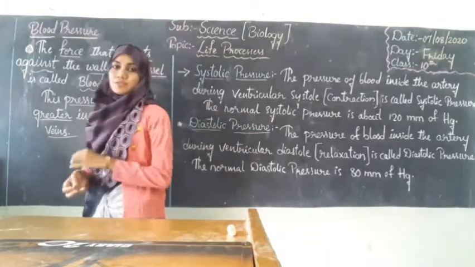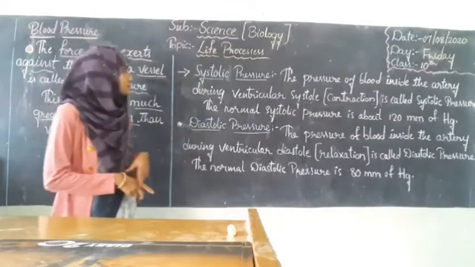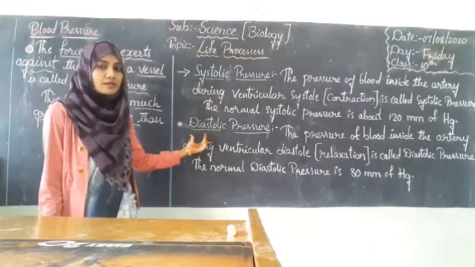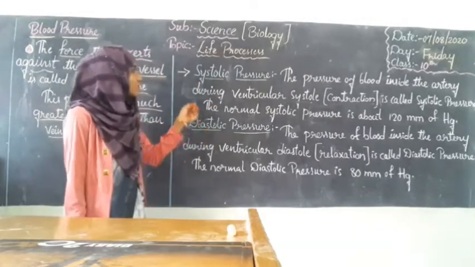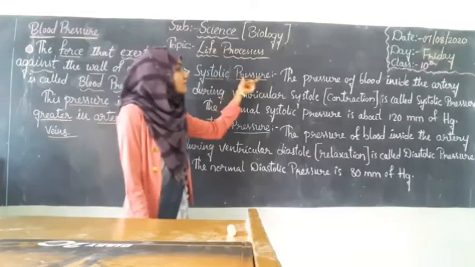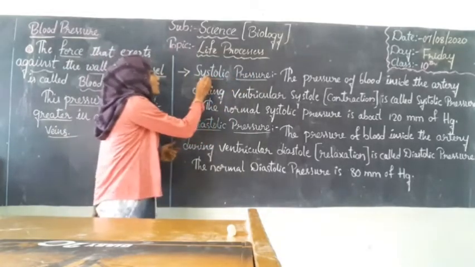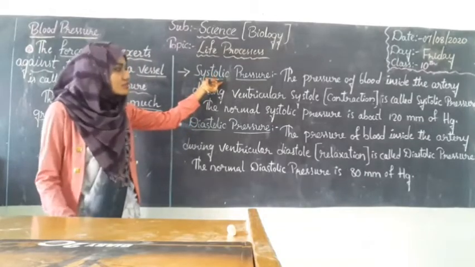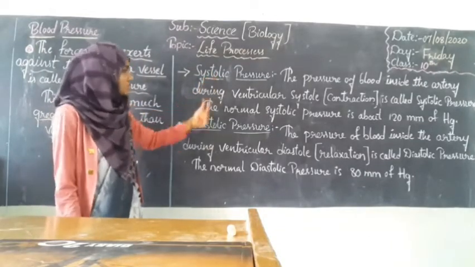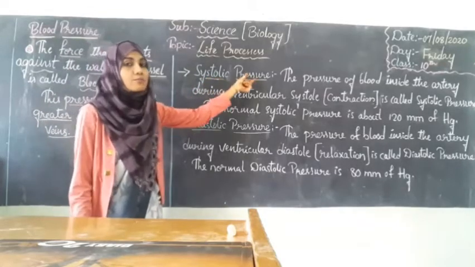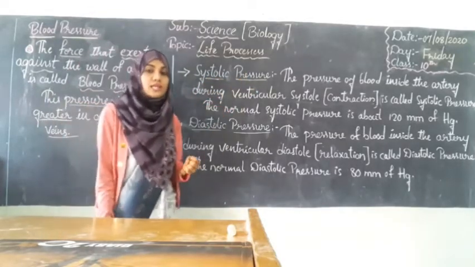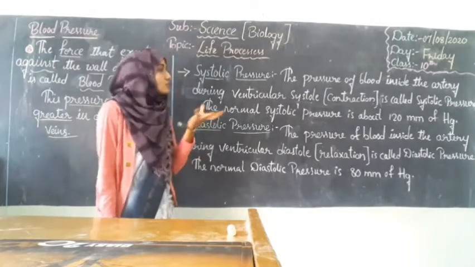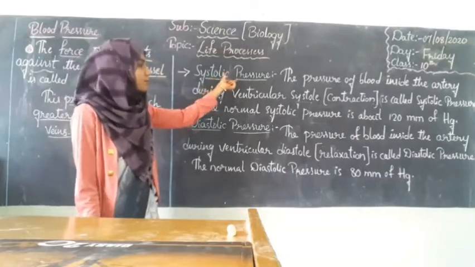Now this blood pressure will be of two types, students. The first one is systolic pressure and the other is diastolic pressure. Now what is this systolic pressure? The term systole is nothing but contraction. Systole itself is nothing but contraction. And now what is this contraction pressure? I have explained to you in the last class about the contraction and the relaxation, right? So now let us see the systolic pressure.